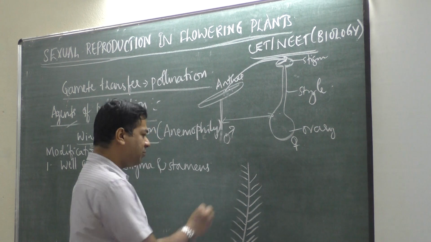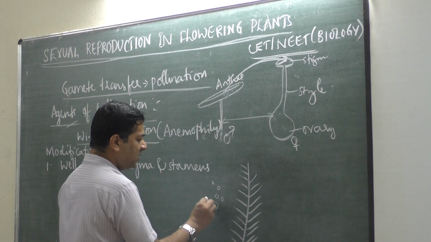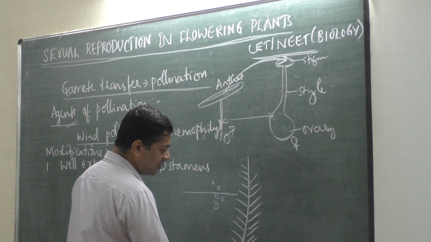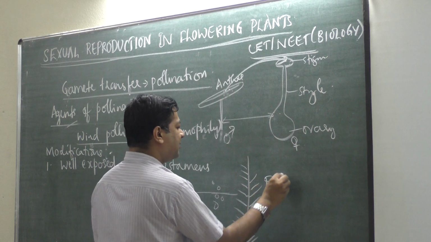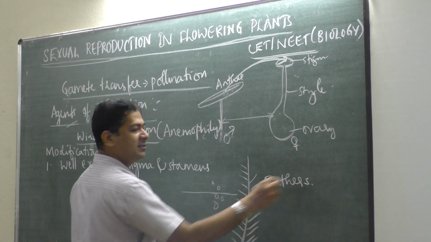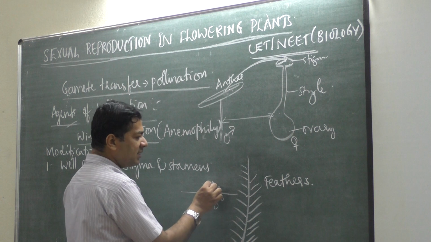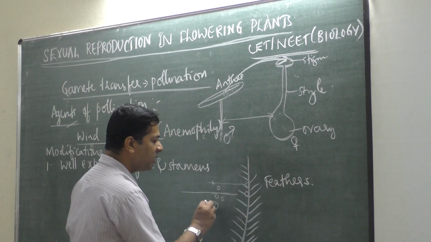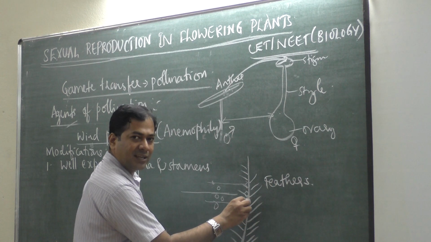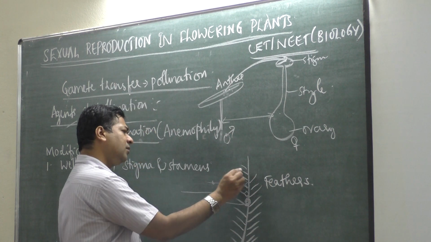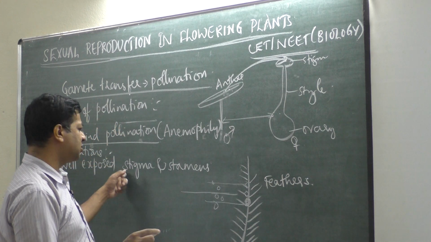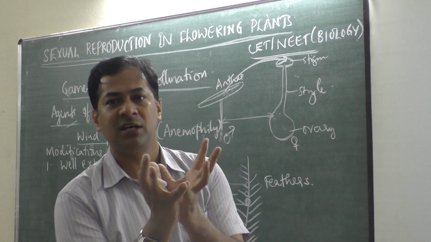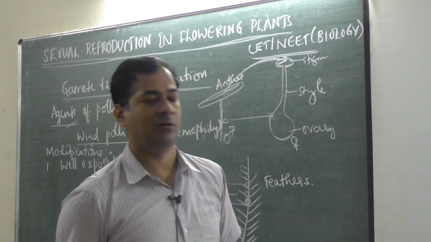Because if wind carries pollen grains, and the stigma is long and feathery like a bird's feathers, then pollen grains will be trapped here. When wind carries it, the pollen grains will be trapped. So first adaptation is well exposed stamens and stigma, exposed to air.